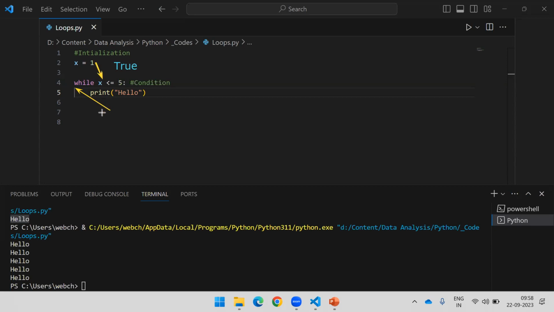Again, it will check the value of x. Okay, but we have not changed the value of x. The value of x will remain the same once again. Right? Again, it is 1. The condition will be true. And this is going to happen n number of times. This is not going to stop at all because we are not increasing, we are not moving towards our condition. Right. So the concern is how to move. So you need to use the increment or decrement.